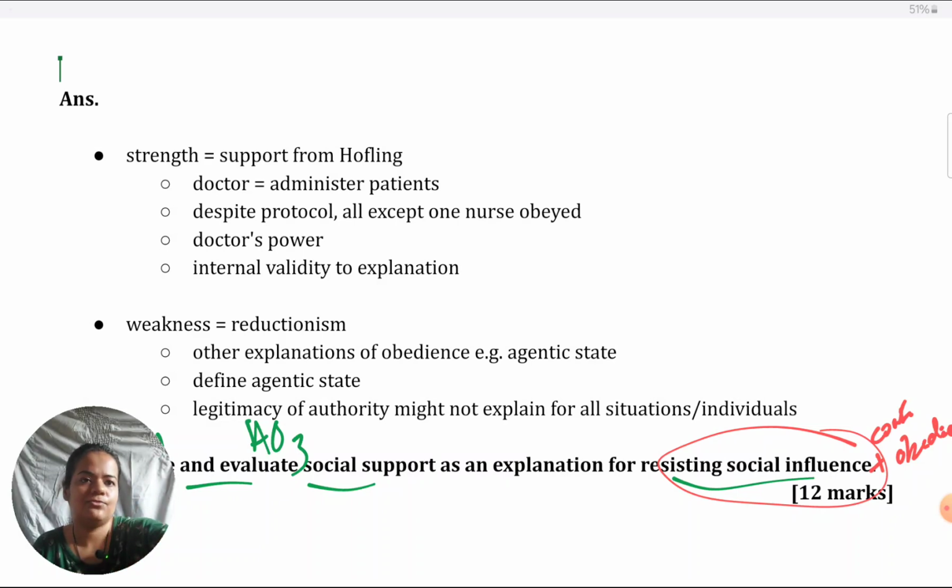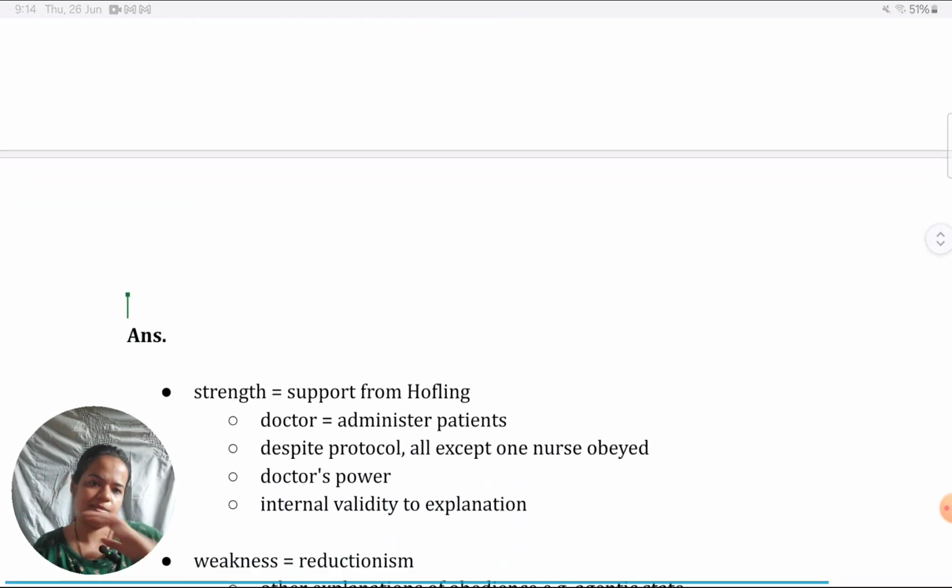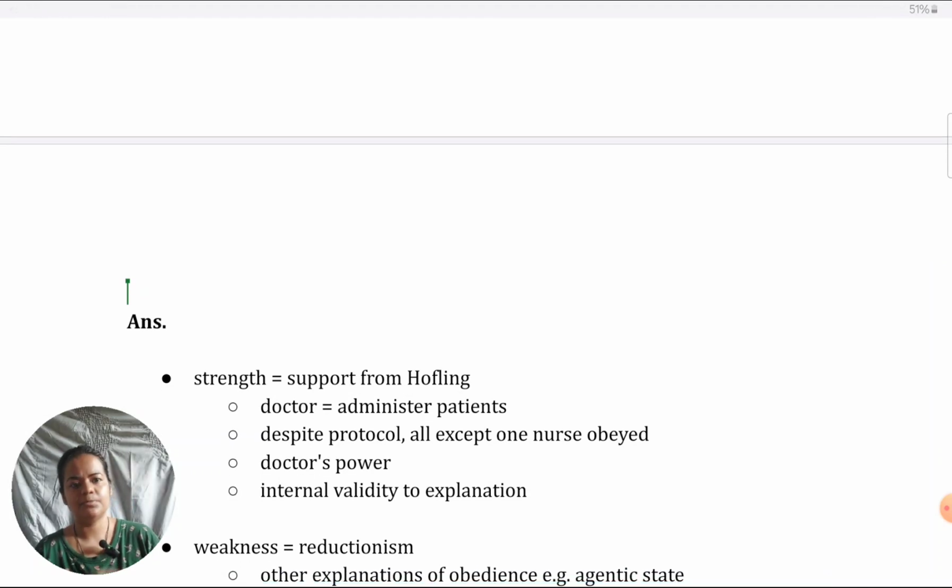For legitimacy of authority, of course, application is always a strength for most of the explanations. So you could give something like, if we take legitimacy of authority, it has very good application for reducing destructive obedience.